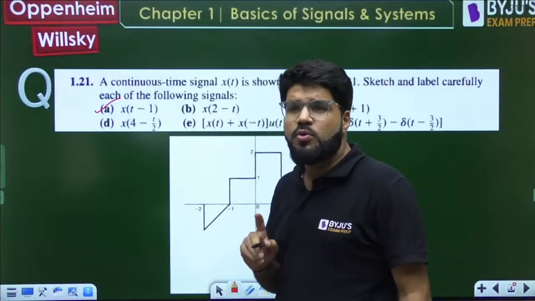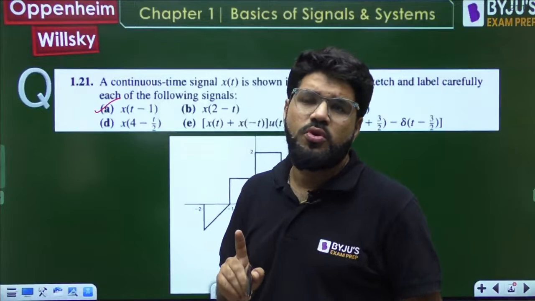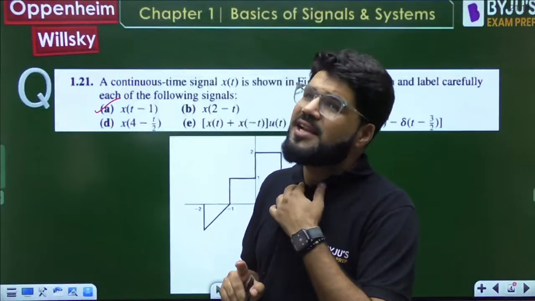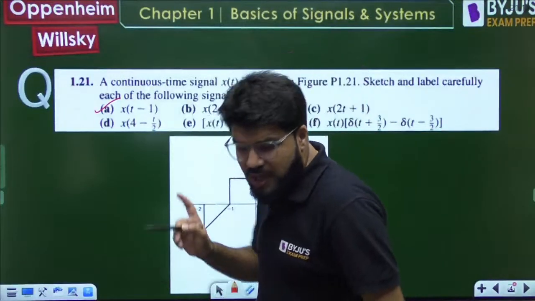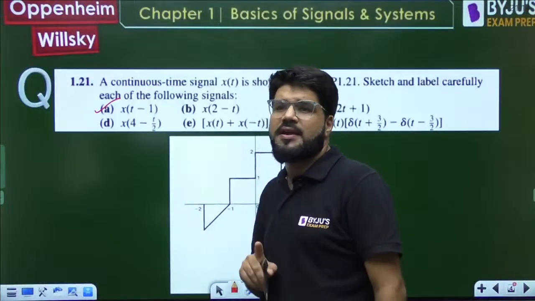Now x of 2 minus t. Here, what is the rule you follow? Always be careful about the precedence rule. You can shift and scale, as well as you can scale and shift. Both are okay, but what should you follow so that you don't commit errors, so that by chance no mistake happens?